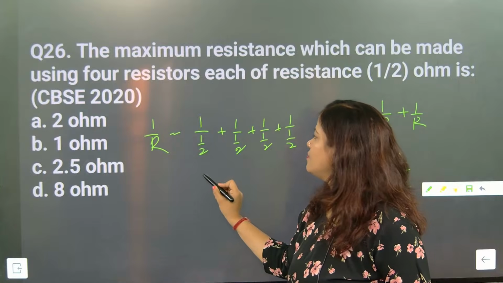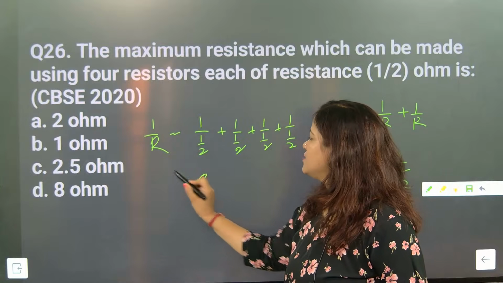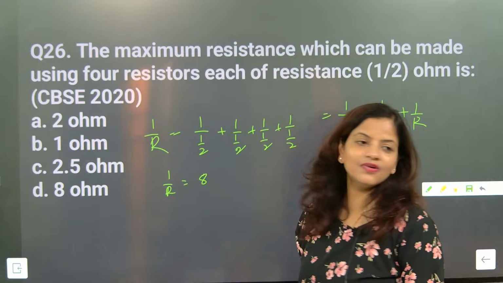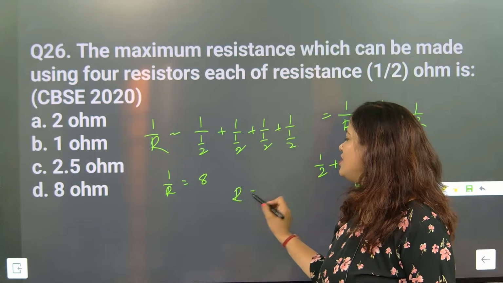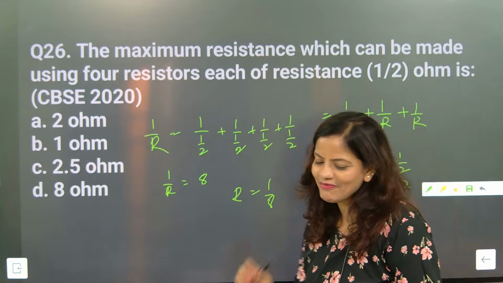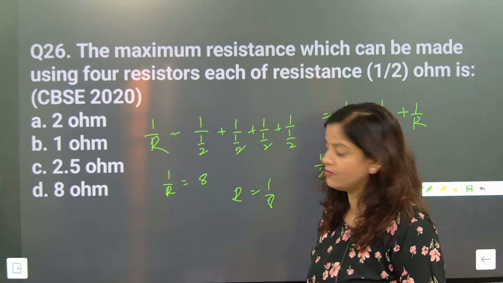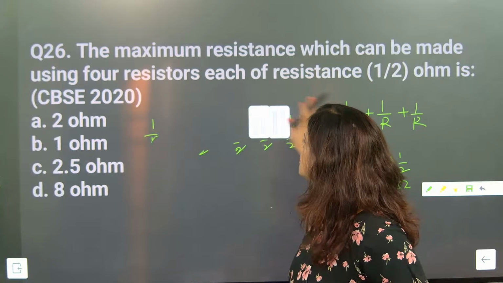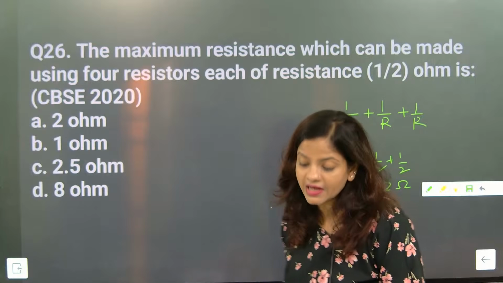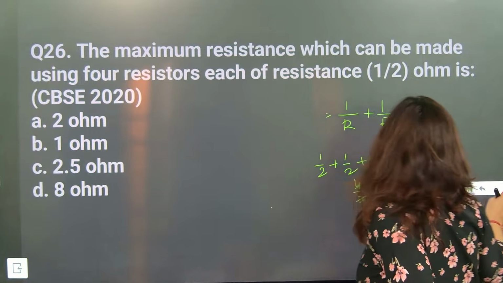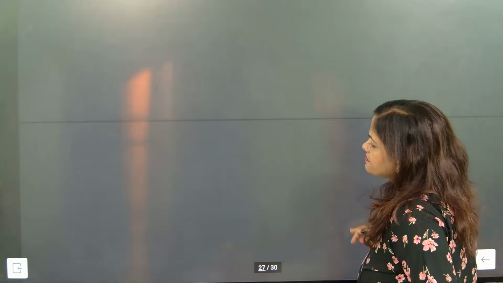So everything will come 2, 4, 6, 8. So 1 by R is equal to 8, so R will be equal to 1 by 8. It will become very, very less. So the only answer will be 2 ohm. Understood? So maximum resistance means it must be connected in series. We will go for the next part.